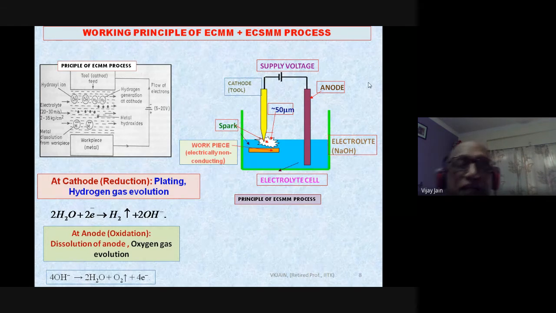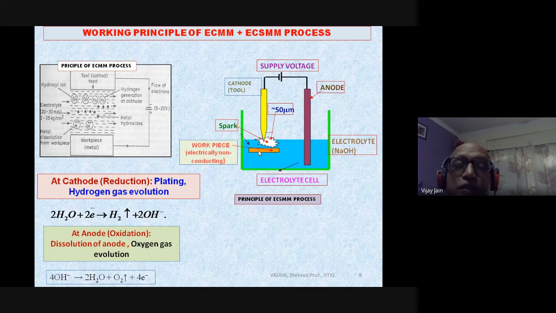Now, one thing I would like to mention here is that in this ECM process, the workpiece has to be electrically conducting, just like in the EDM process also. Now the question arises, what do you do for electrically non-conductive materials? If you see in this figure, the anode is electrically conducting, the cathode is electrically conducting, but the workpiece shown over here is electrically non-conductive.